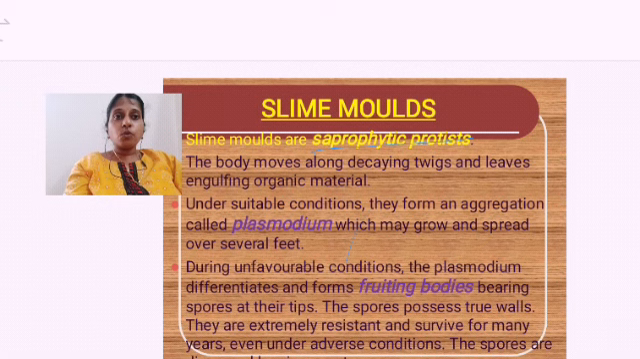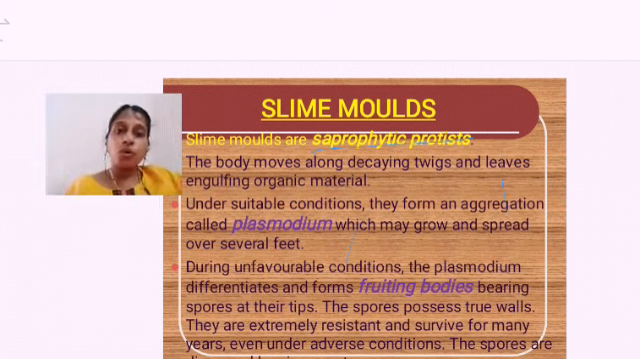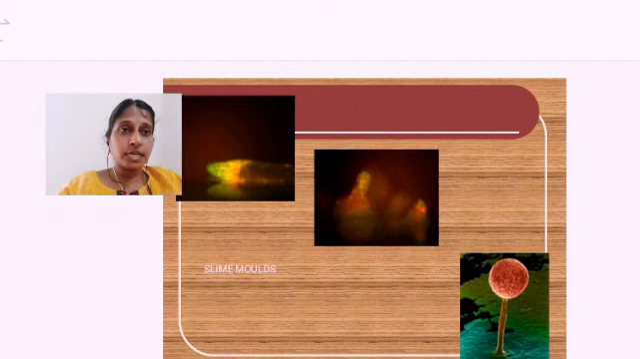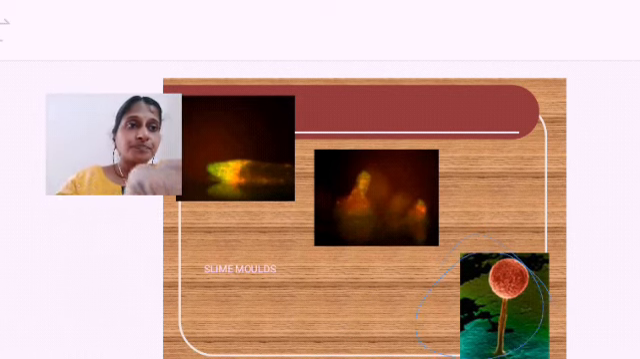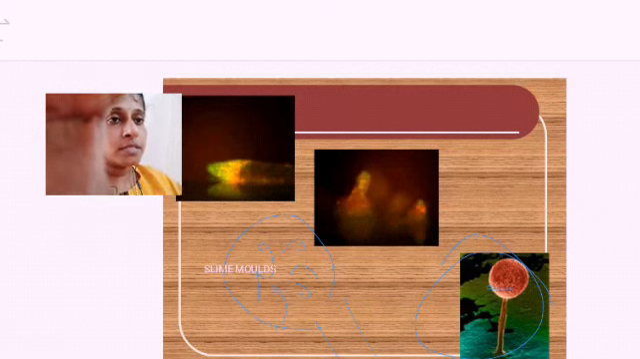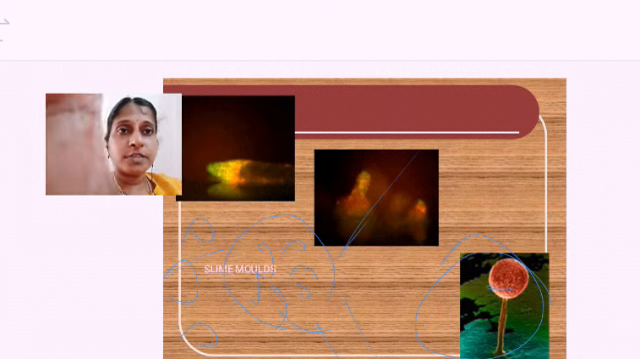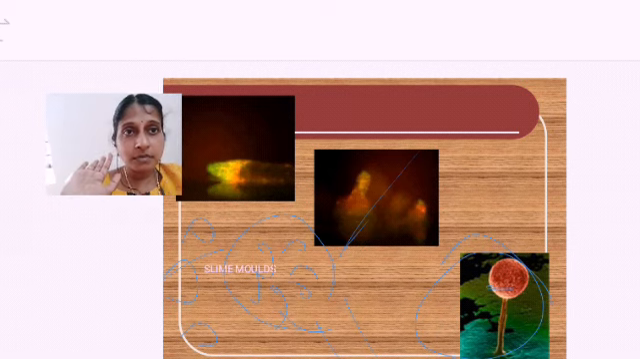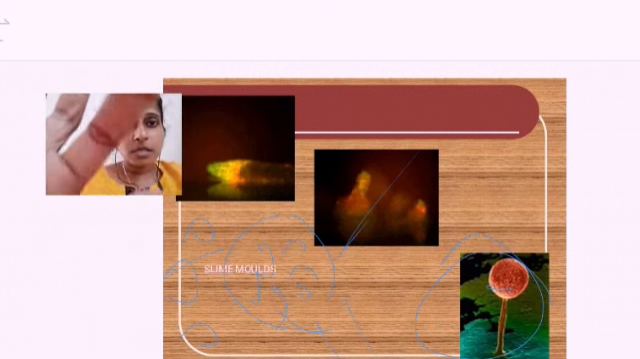So that is the slime molds. Now moving on to the slime mold diagram. This is the fruiting body. Inside the fruiting body, the spores are present. When the spores have grown, the fruiting body will break and the spores will be present in the air. From the air, the spores will be taken to various places, and if they get favorable conditions, they will start growing. So that is regarding slime molds.